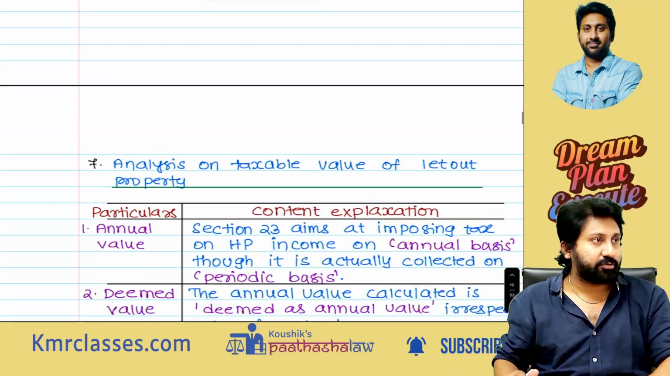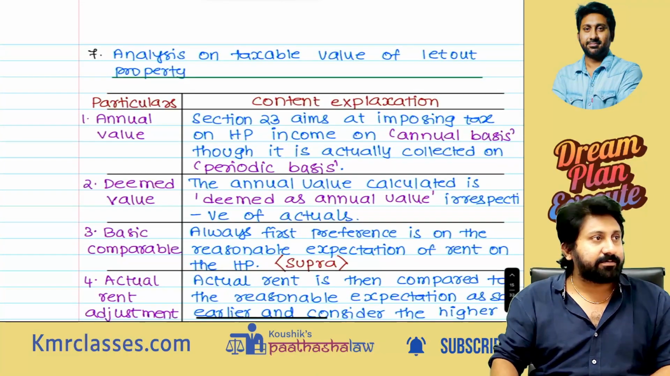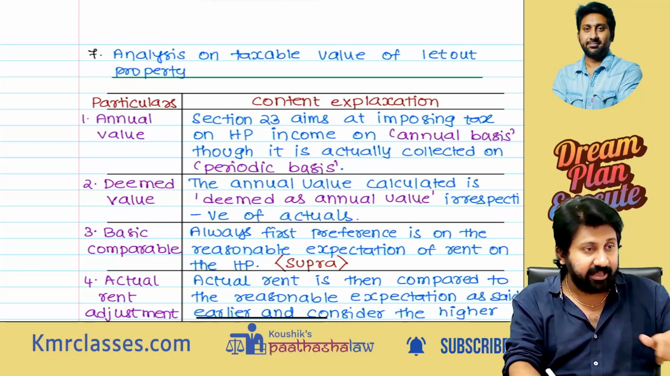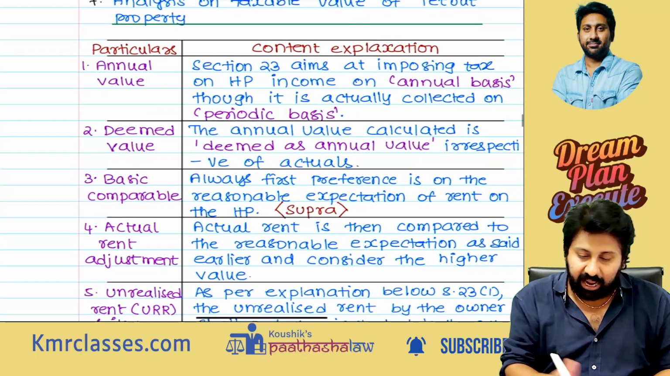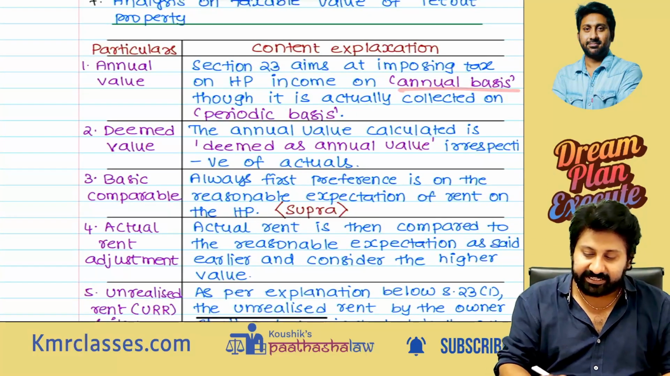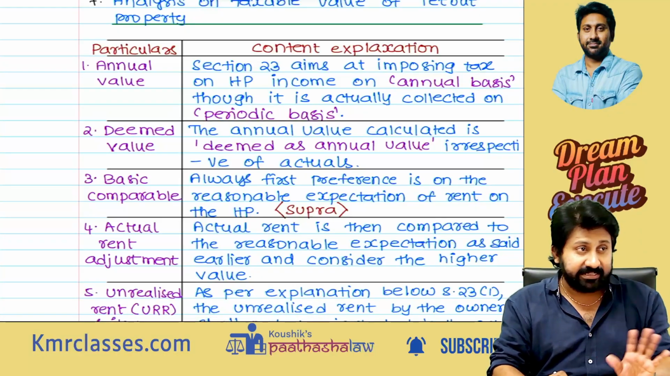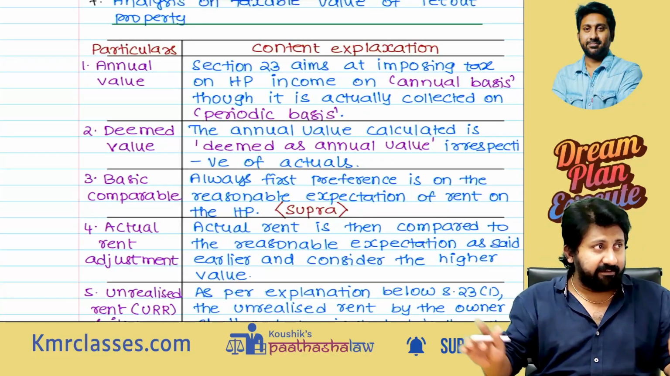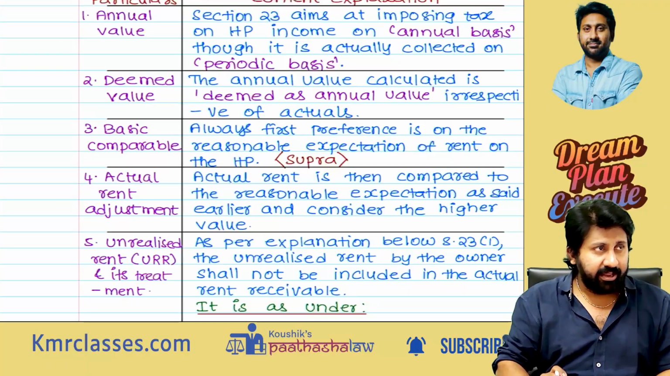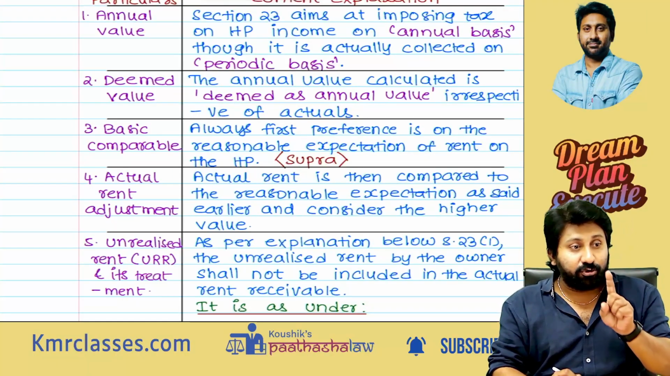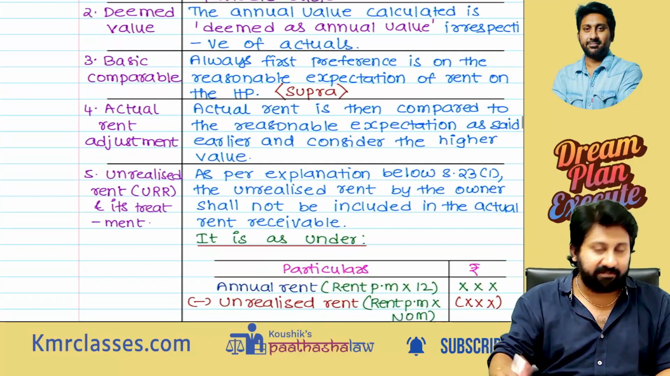That's it. Next question. Analysis on the taxable value of a let out property. This is analysis, not a computation sheet. Annual value: on an annual basis, that means periodic basis we need to consider, not monthly rent. Annual value is deemed annual value, because even though you do not collect any rent, you have to charge it on an annual value.